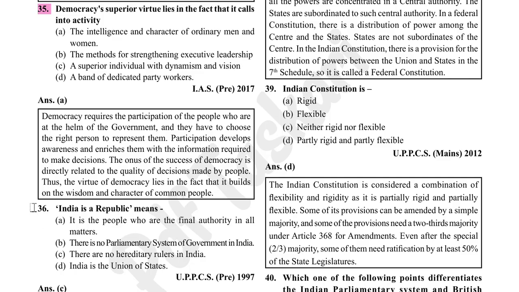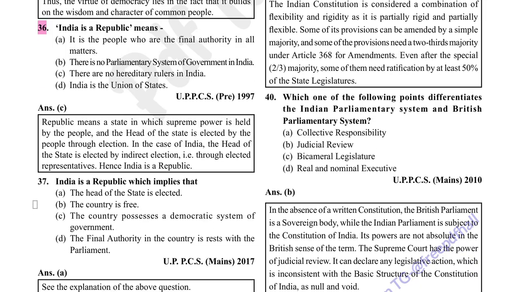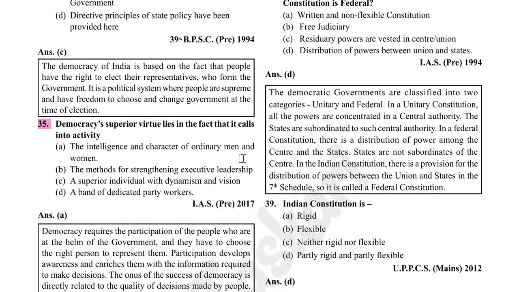India is a republic means there is no hereditary rulers in India. Republic means a state in which the supreme power is held by the people and the head of the state is elected by the people through election. In the case of India, the head of the state is elected by indirect election, that is through elected representatives. Hence, India is a republic. India is a republic, which implies that the head of the state is elected. Option A is correct.